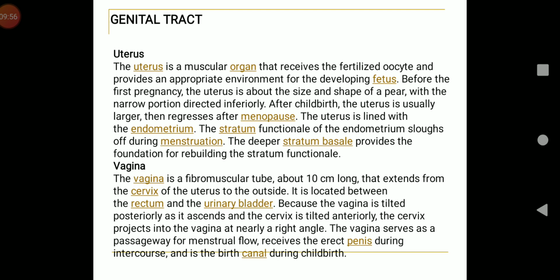Now, uterus is differentiated into certain regions. A dome-shaped part above the opening of uterine tube is called the fundus, the broad upper part is called the body or the corpus, and the narrow cylindrical part is called the cervix. Now, the body of uterus receives the oviduct at its right and left upper angles.